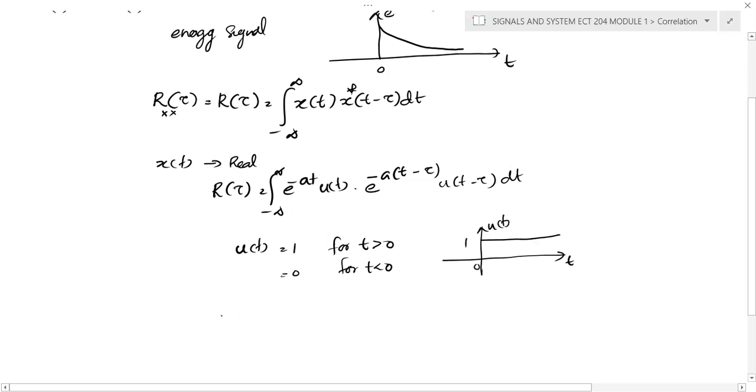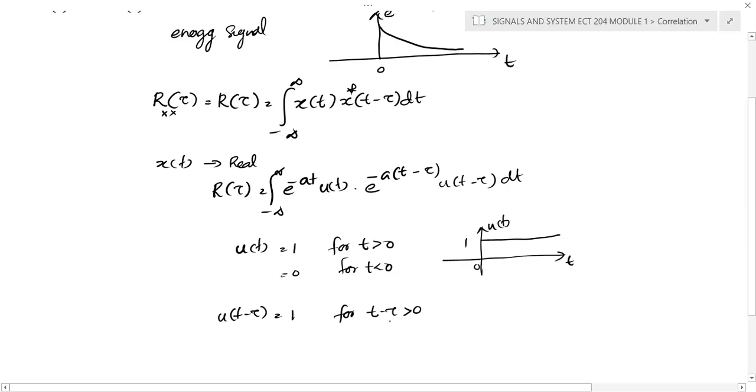Similarly, you can draw the other signal, u of t minus tau, which is equal to 1 for t minus tau greater than 0. It's very important here, the variable is t. In the convolution equation the variable is tau. The equation looks similar, but the variable is different. Here the integration is with respect to t, and in convolution the integration is with respect to tau.